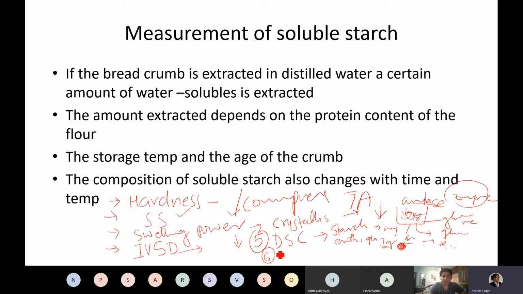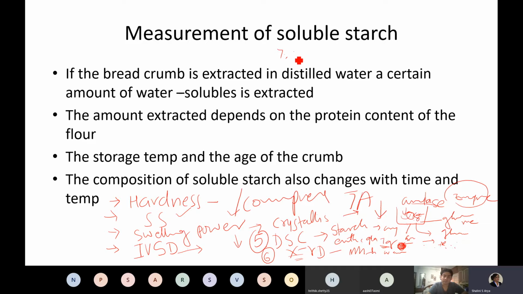Then there is one more method that is correlated. It is called XRD. It measures how the molecules are crystallized at different wavelengths, and this is also very well established. Then there is a seventh method. I think there is one PowerPoint presentation I have. I will search for it immediately.